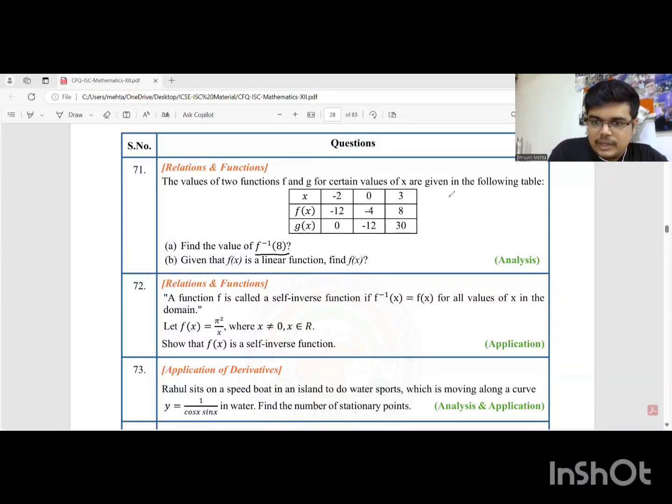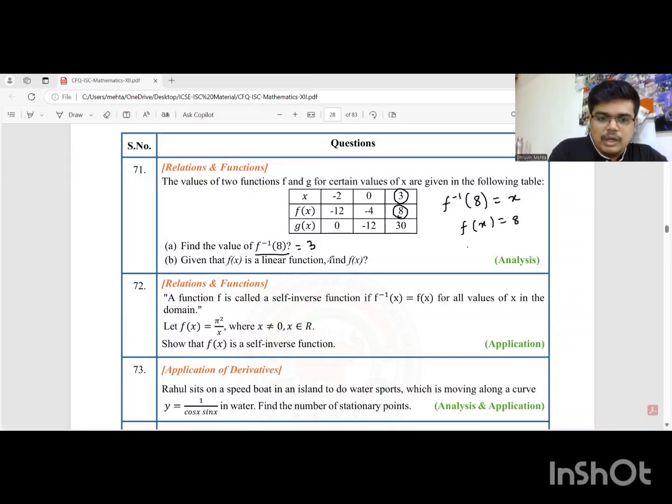Now, students, you have to basically understand f inverse 8. Let's assume that the answer is equal to some value x. When I transfer inverse to the other side, it is as good as f of x equal to 8. So you have to just figure out that value of x for which f of x is 8. So x is 3, and then we get f of x is 8, which means f inverse 8 is simply 3.